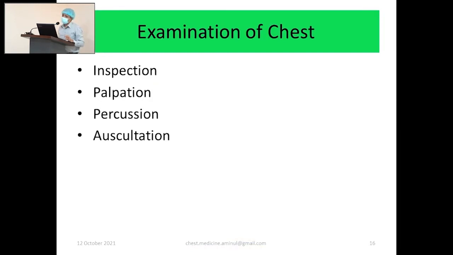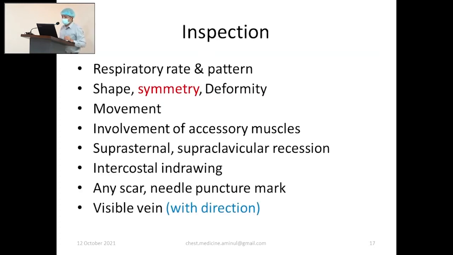So traditionally, examination of the chest: inspection, palpation, percussion, auscultation. And inspection is very important. Say you have inspected the patient, but no one knows what the respiratory rate is. Respiratory rate is the first point of examination of the respiratory system, and pattern. What's the respiratory rate? Respiratory rate must be mentioned.